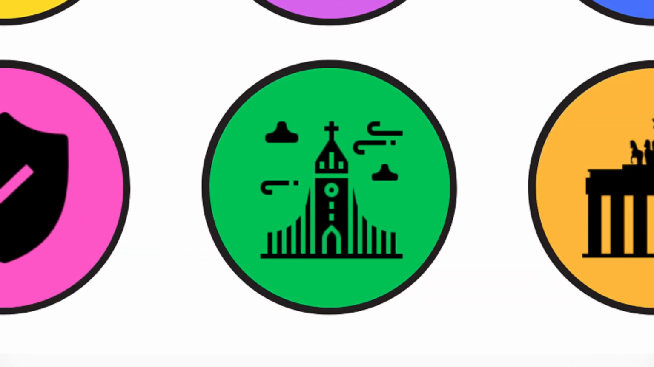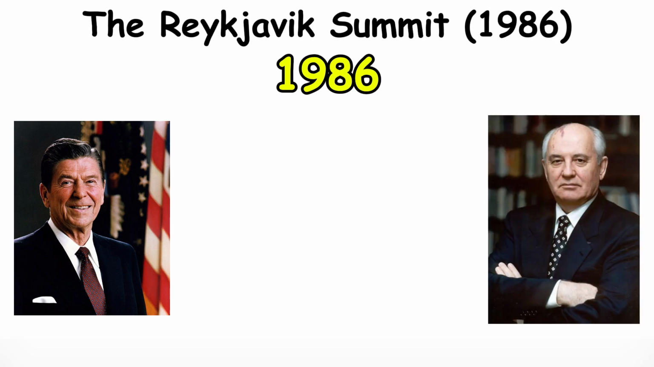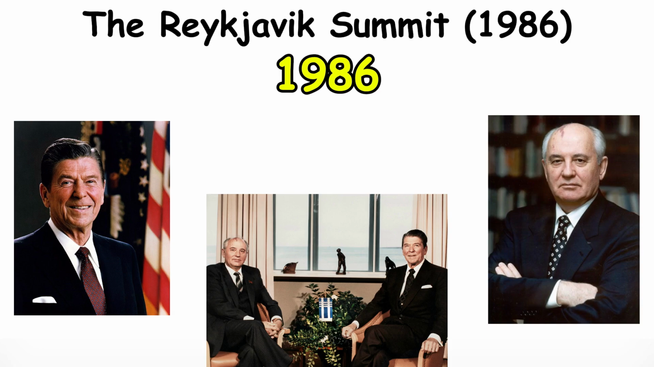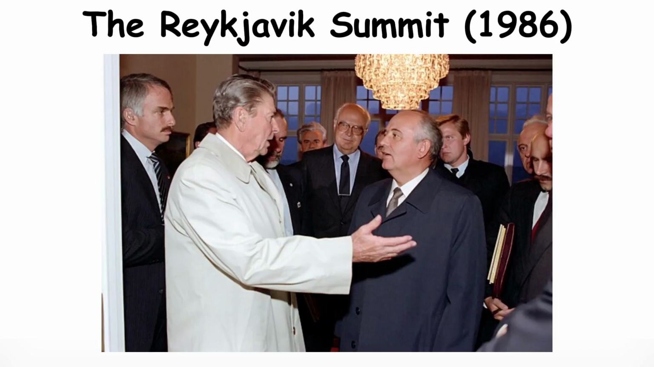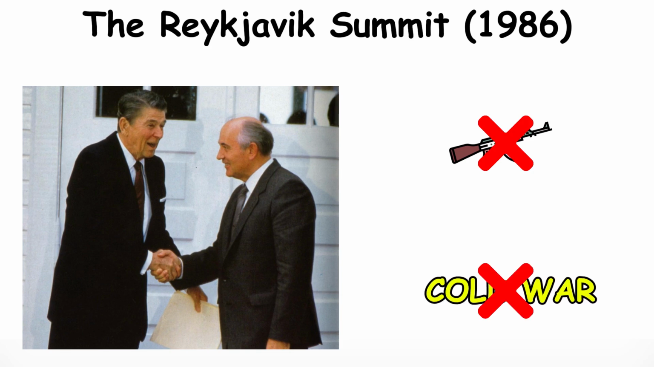The Reykjavik Summit. In 1986, US President Reagan and Soviet leader Gorbachev met in Reykjavik, Iceland. Although the summit ended without an agreement, it marked a significant thaw in US-Soviet relations and laid the groundwork for future arms control agreements. The talks highlighted the growing willingness on both sides and led to future arms reduction deals, bringing the Cold War closer to its end.